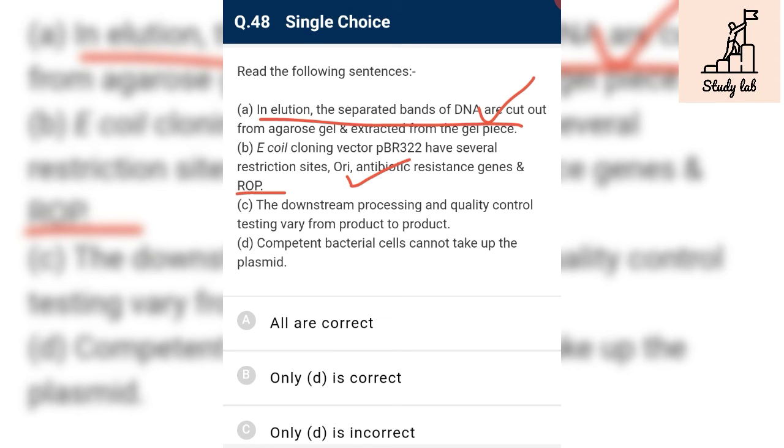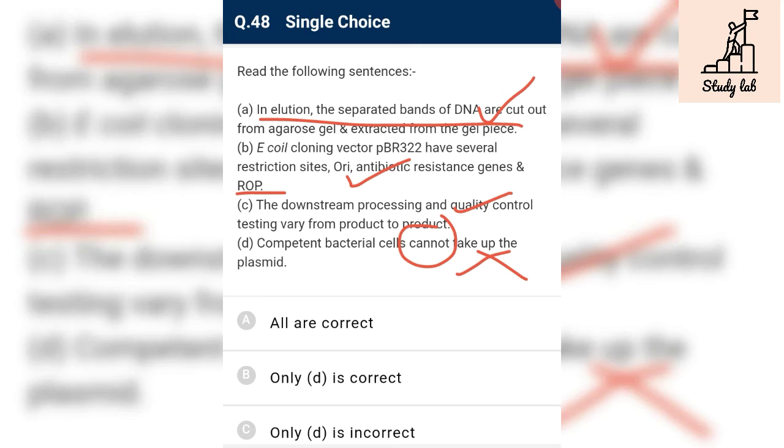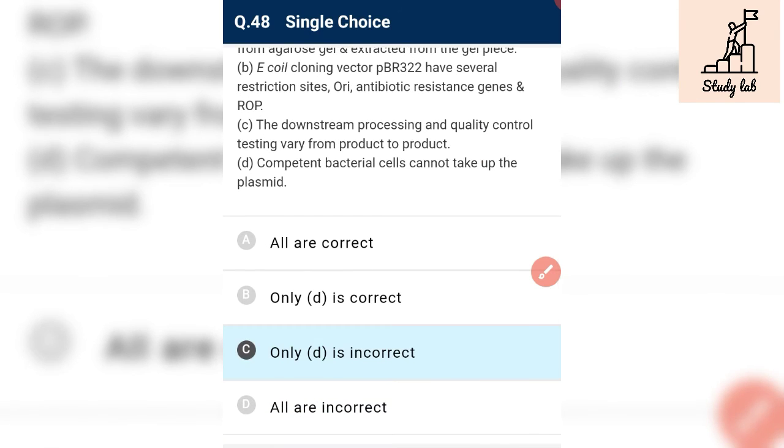Downstream processing and quality control testing vary from product to product. Yes. Okay, competent bacteria cell cannot take up DNA, cannot take up plasmid. No. Okay, competent means they are able to take up plasmid. And okay, so D is the incorrect. D is incorrect, and only D is incorrect.